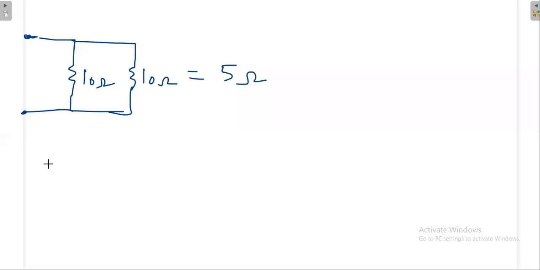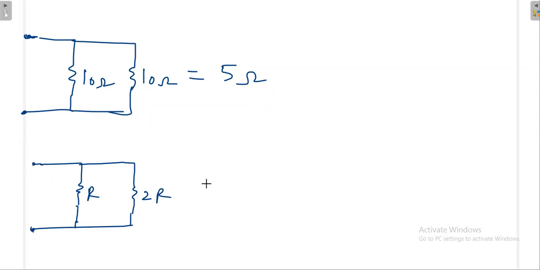Then the next simple idea is, whenever I take one resistance R and another twice the resistance, 2R, what should be the value? If you do this, what will come, sir? What is the effective resistance? Anybody? 2 by 3, sir. Yes, 2R square divided by 3R. It will be 2 by 3 R.